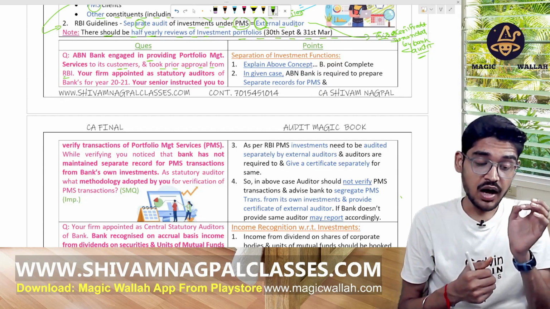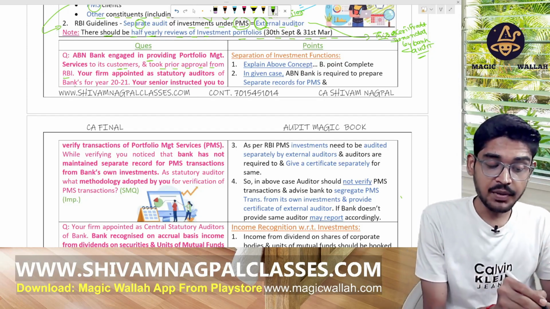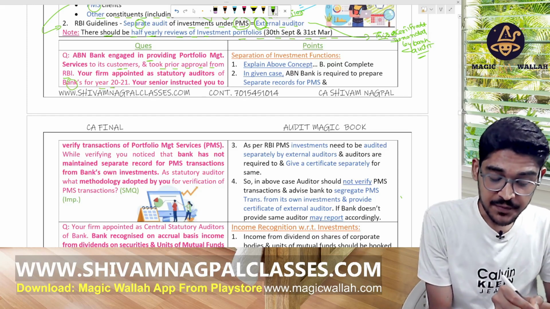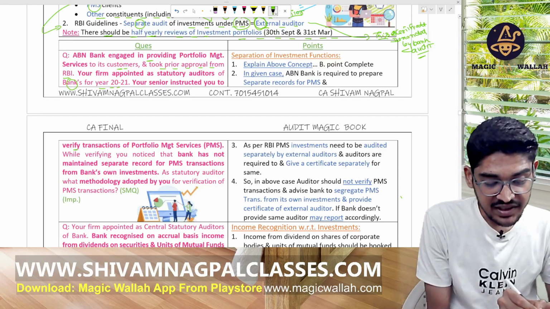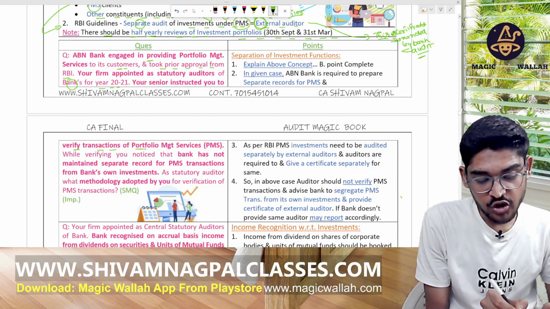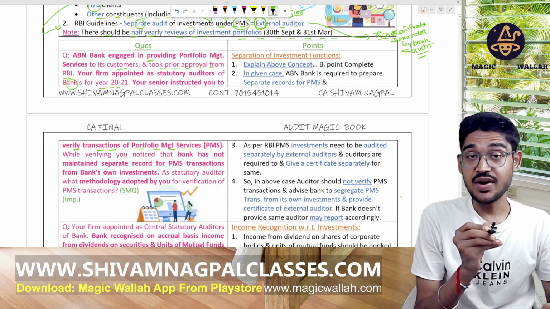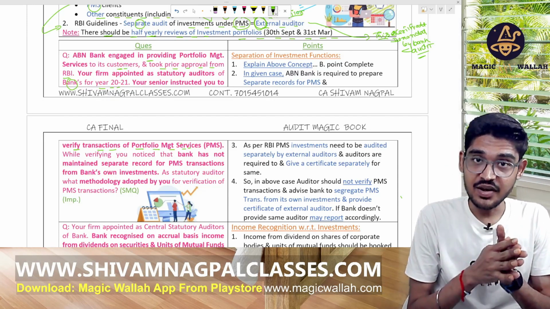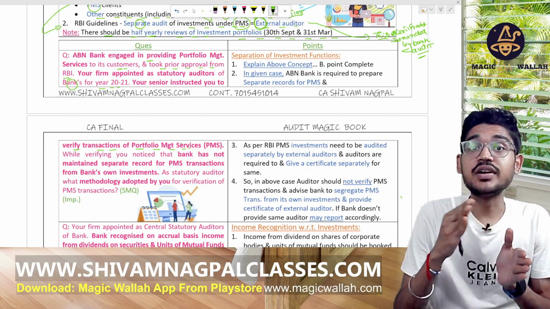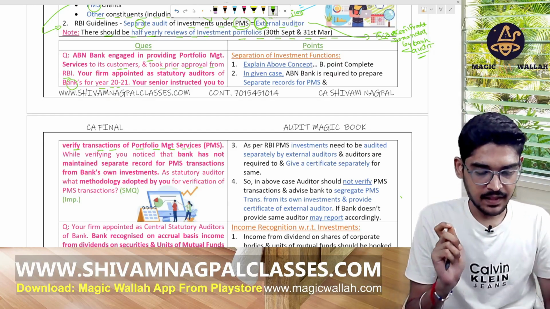Your firm is appointed as the statutory auditor of the bank for this financial year, and your senior instructed you to verify the transactions of the portfolio management services. Can you verify them? No, this should be audited by the external auditor, not by the statutory auditor.